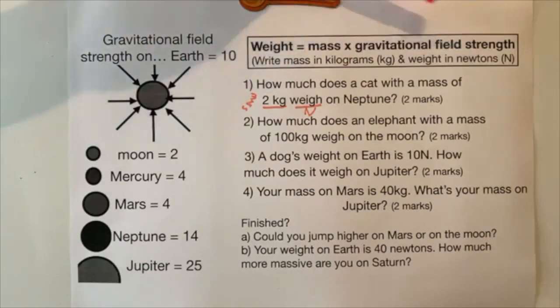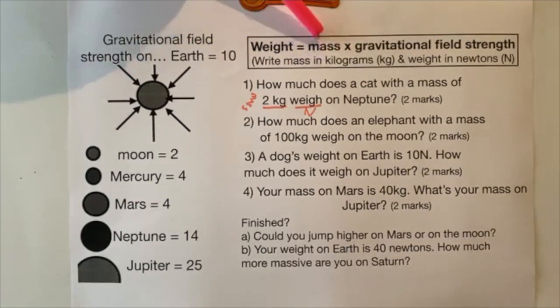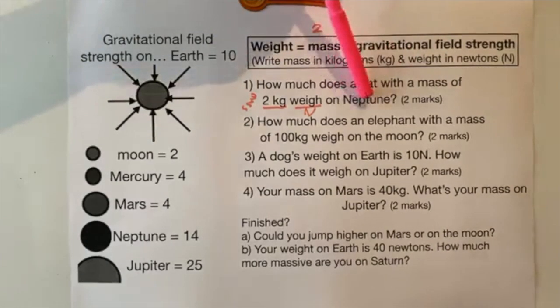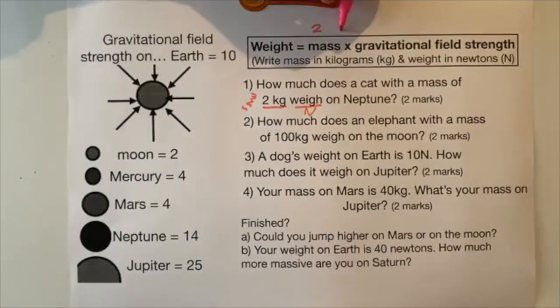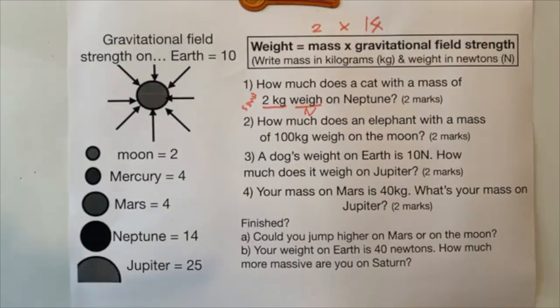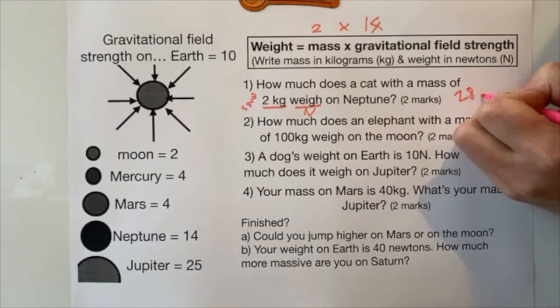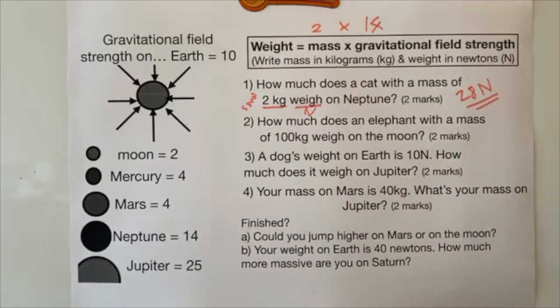Right, so let's have a look at this equation. The cat has a mass of 2 kilograms, and the gravitational field strength on Neptune is 14. So to find the weight of a cat on Neptune, you would do its mass, which is 2, times the gravitational field strength on Neptune, which is 14. So the answer for number 1 is 28 for 1 mark and newtons for the second mark. Well done if you got that. So EJ, can you see why your second answer just needs slightly tweaking?